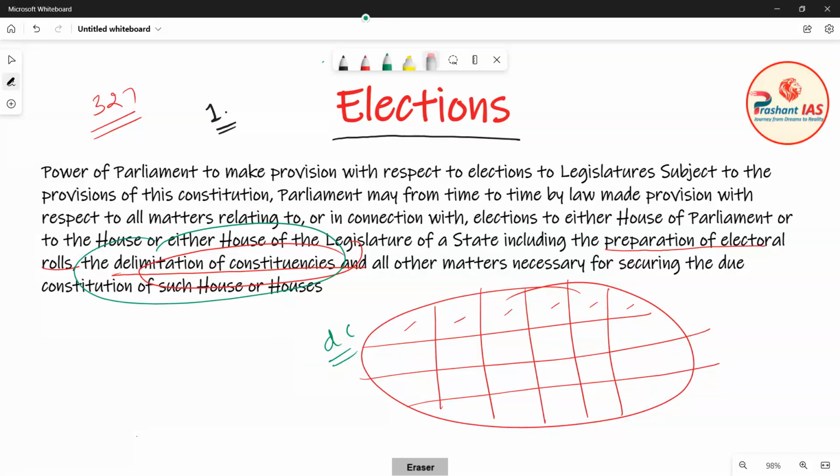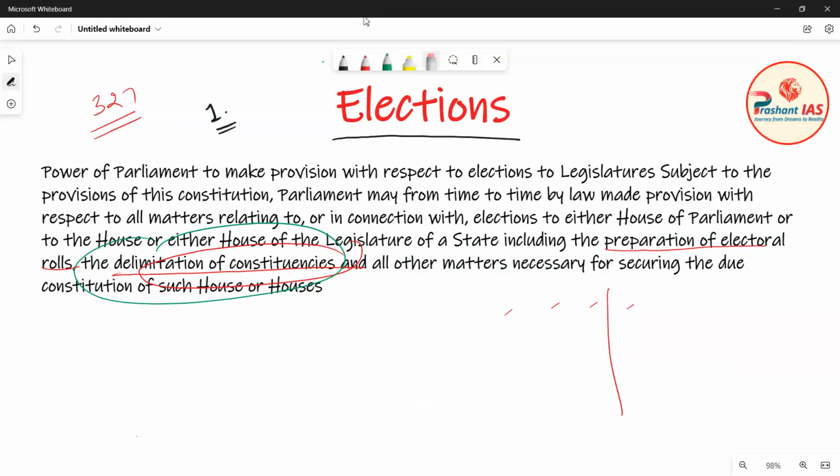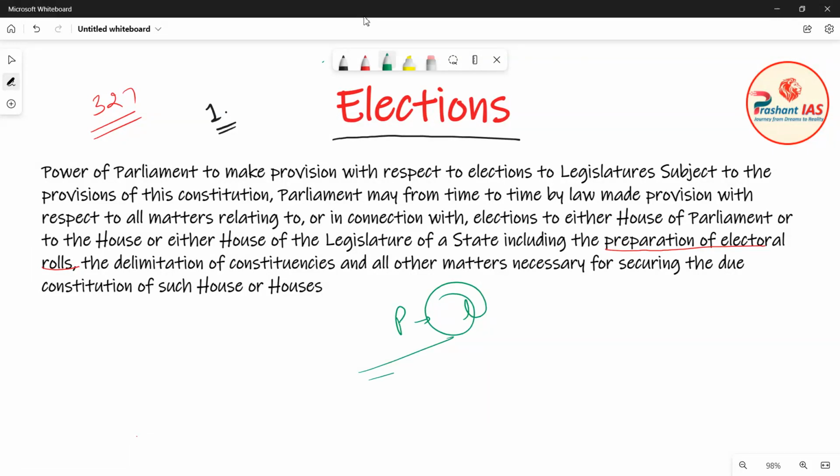So rules regarding the delimitation of constituencies are actually made by Parliament by making a law. All the matters which are related to elections will be regulated by Parliament, and Parliament can regulate these matters by making law. So this is what Article 327 says.